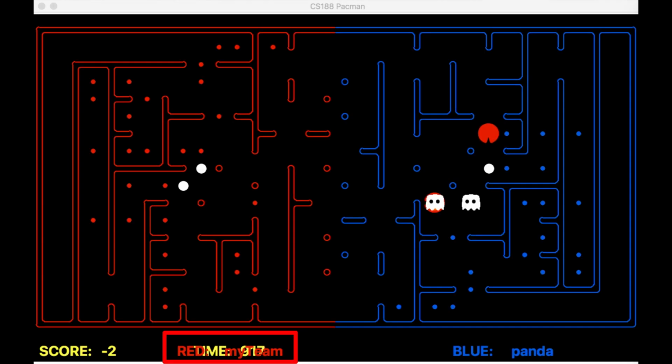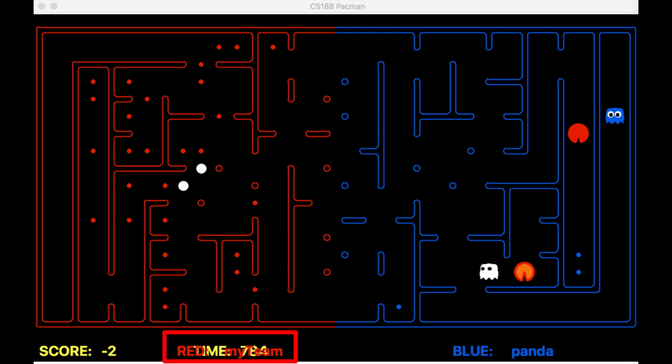And in demo 3, after eating the capsule, our agent will only chase an enemy whose distance from it is odd. The reason is that we don't know the opponent's strategy when it is scared, and if the distance between our agent and the enemy is an even number, the possibility of catching the enemy is quite low. However, this strategy makes it more complicated for our agent to decide the next move, since the enemy agent is following us all the time.